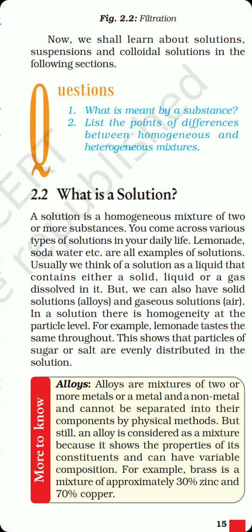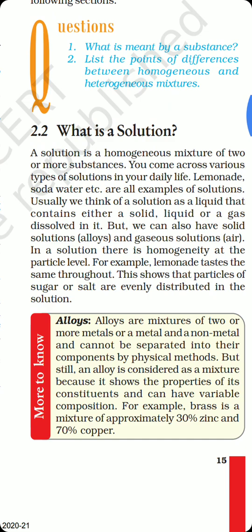Other than this, a different kind of solution is alloys. Alloys are mixtures of two or more metals or metals with a non-metal. Because these are mixtures of metals with metals or metals with non-metals, they cannot be easily separated into their constituents by physical methods. But alloys are very useful in our daily lives because they are made by combining two or more metals, and the alloys that arise as a result of this mixture have an entirely different set of properties.